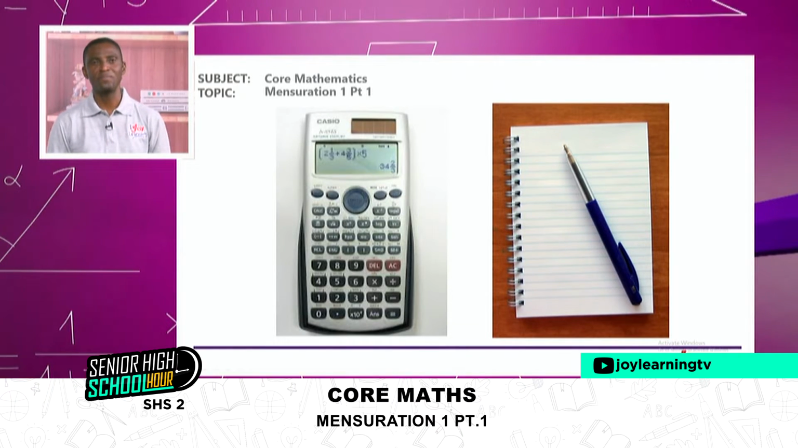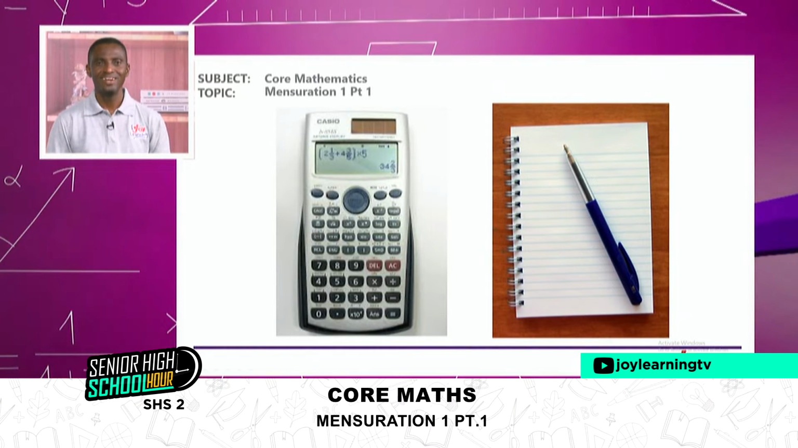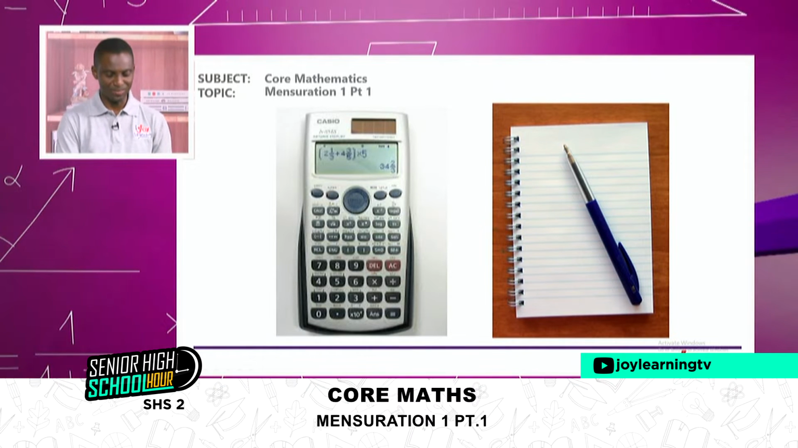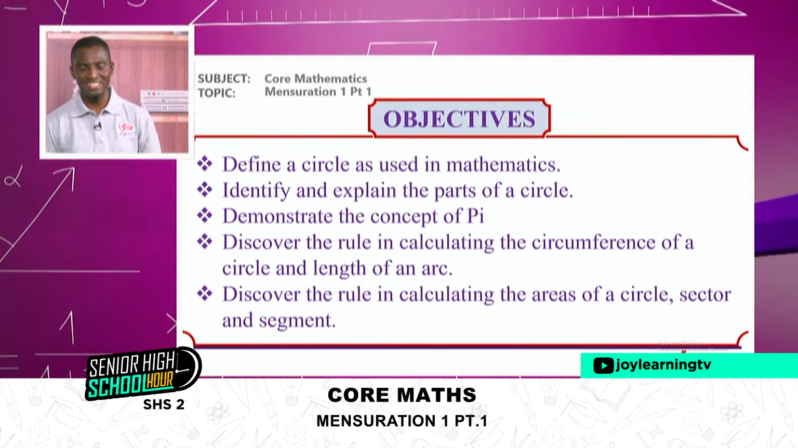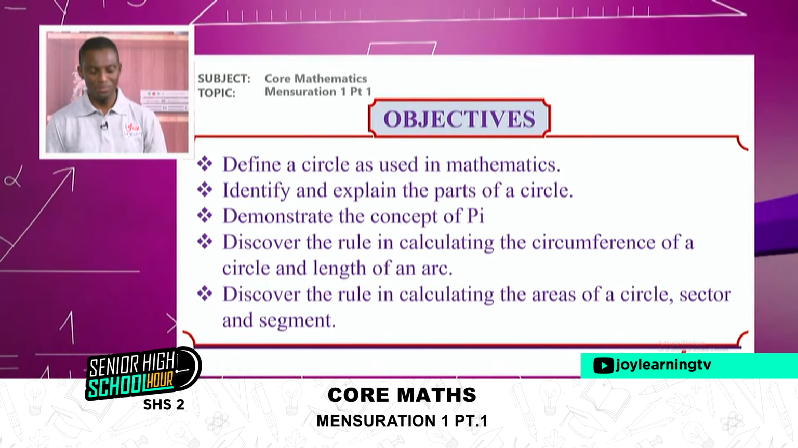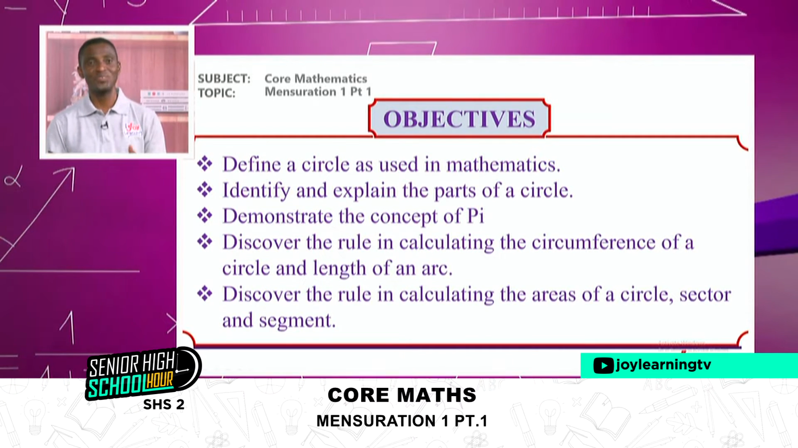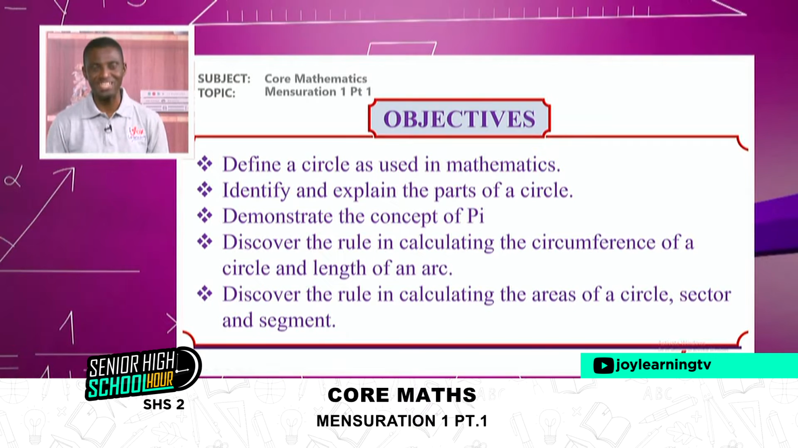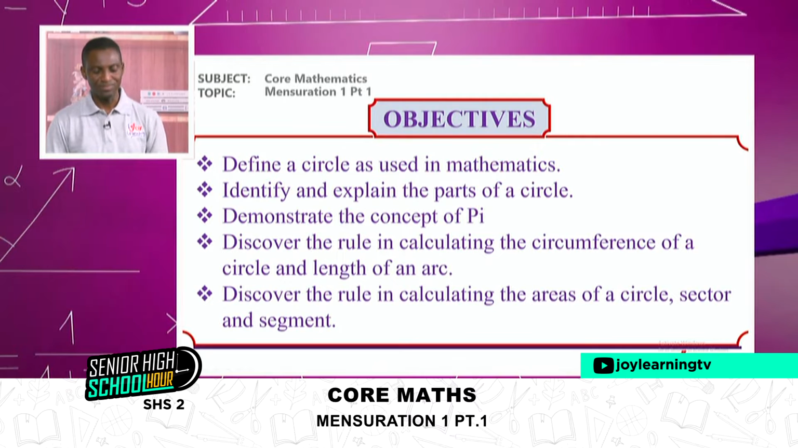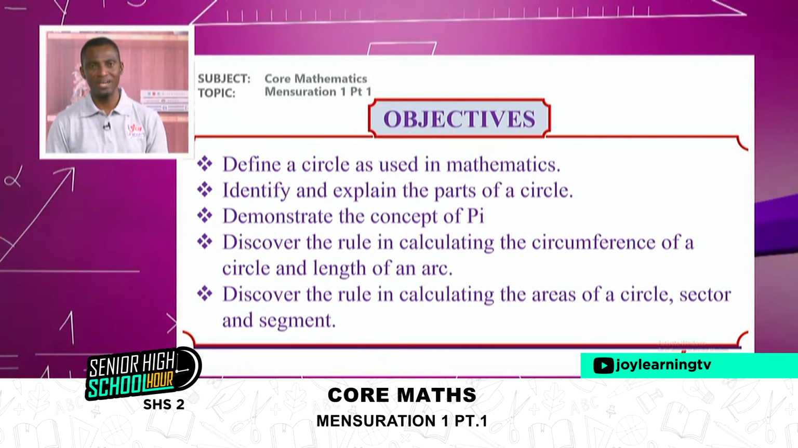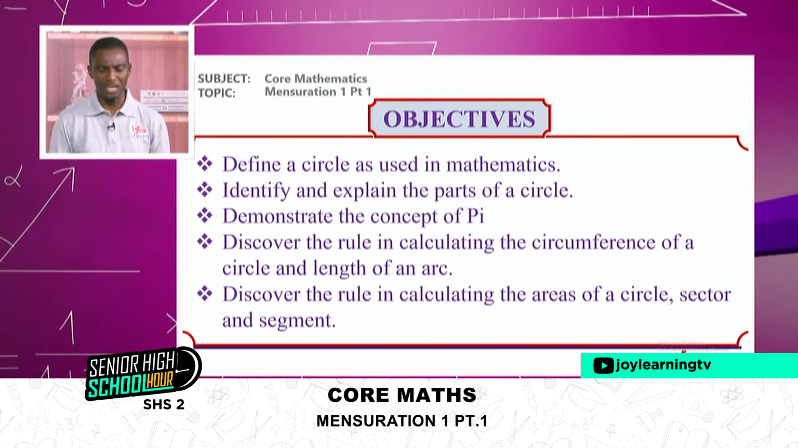And as usual, we want to always get ready with our notebooks, our pens, our calculators, and then we set the ball rolling. So by the end of today's lesson, you should be able to define a circle as used in mathematics. Not a circle as we use in any other language, by the way. So identify and explain the parts of a circle. Demonstrate the concept of pi. We are going to investigate pi. How did it happen? Where is it coming from?